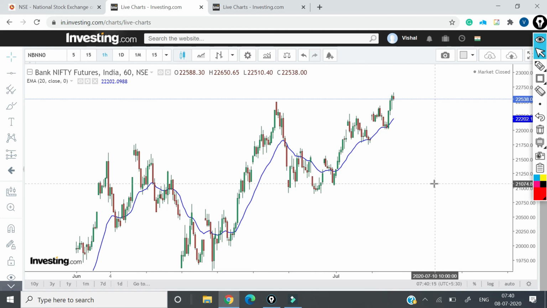So for today, friends, Bank Nifty and Nifty, buy at lower levels. Don't sell it at any given point of time today. Okay, so that should be it for today, and this is how I am going to trade, and let's see how it goes.